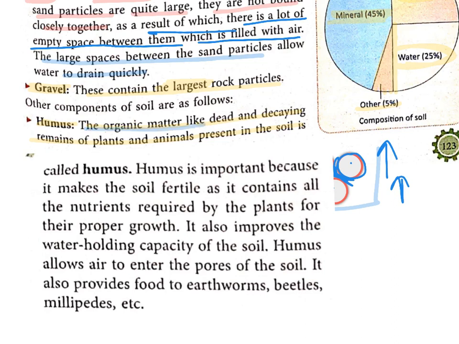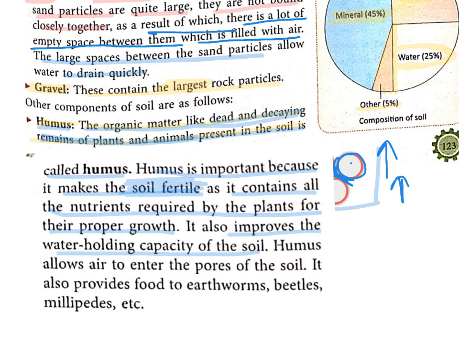Children, let's continue with the humus. Again, the organic matter like dead and decaying remains of plants and animals present in the soil is called humus. Now humus is important because it makes the soil fertile. As you know, the humus consists of dead and decaying remains of plants and animals, so we can say that it contains nutrients. That's why it makes the soil fertile, as it contains all the nutrients required by the plants for their proper growth. It also improves the water holding capacity of the soil.